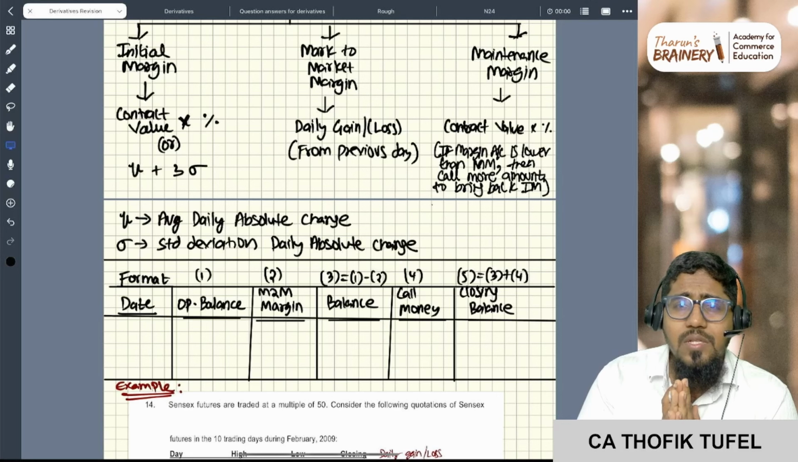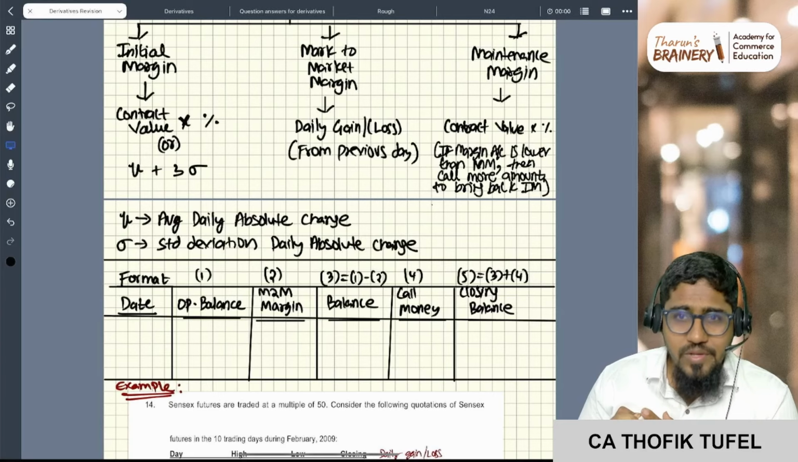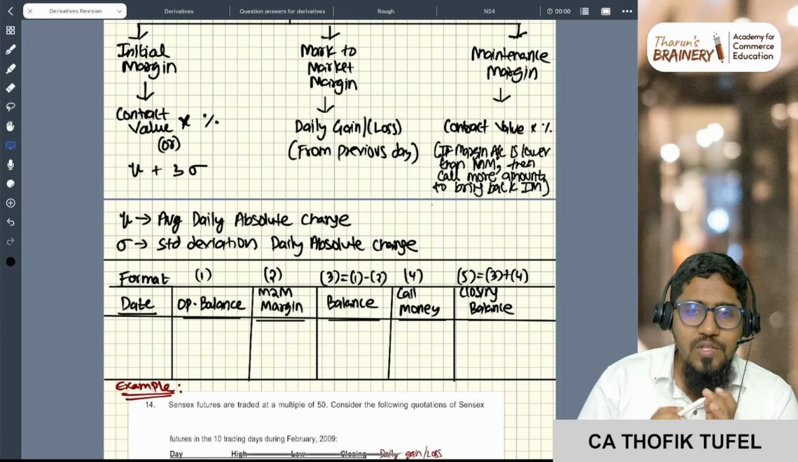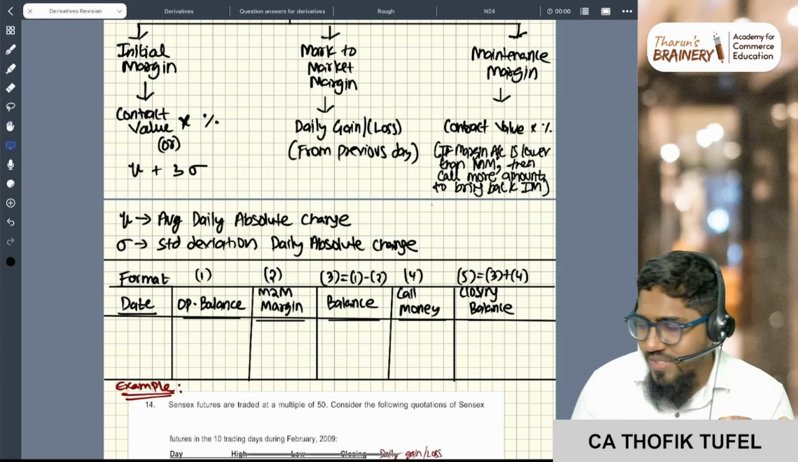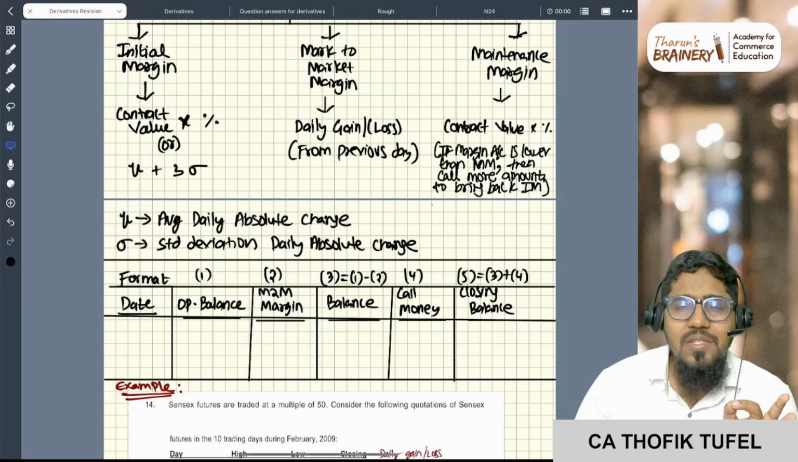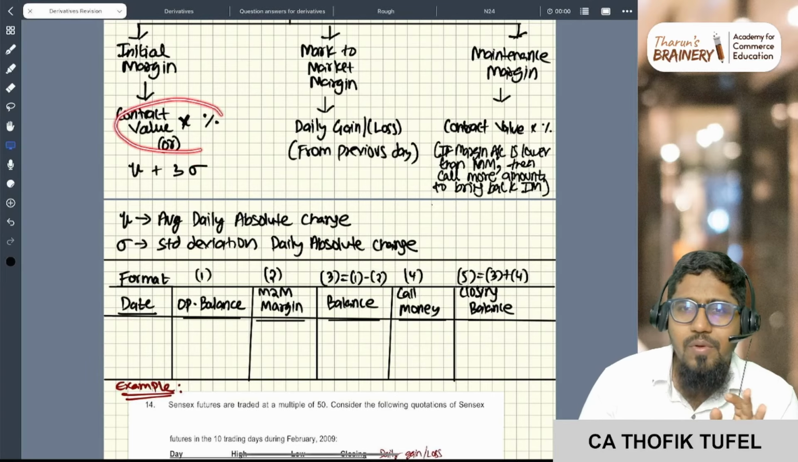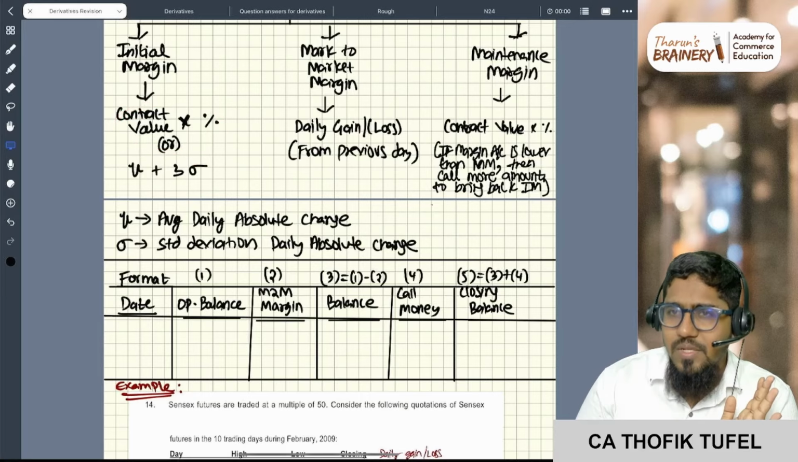Right? So this is the formula: mu plus 3 into standard deviation. What is mu? The mean, the average daily absolute change, and the standard deviation is the standard deviation of that absolute change. Okay, if the percentage is not given, this is how you need to calculate. If the percentage is given, very simple: contract value into the percentage.